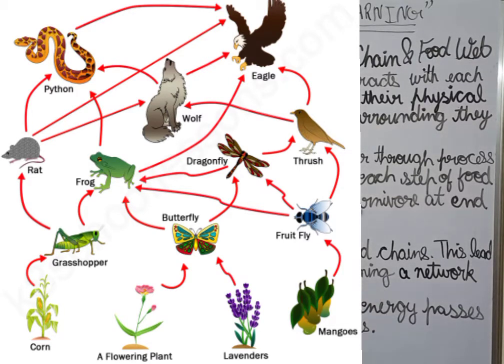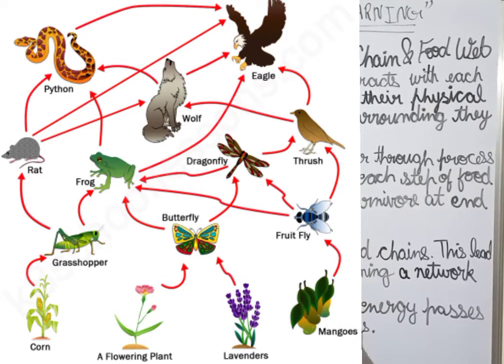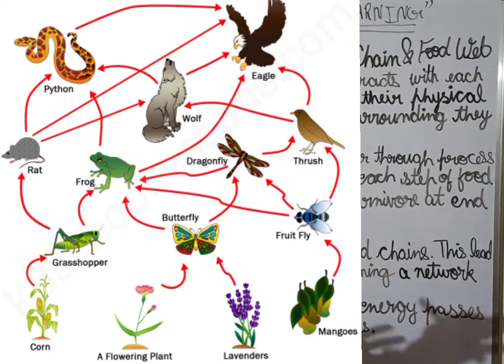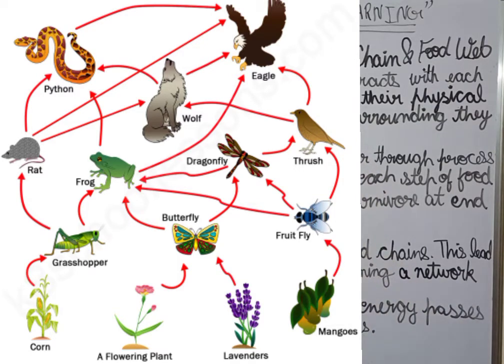Like how is it making the flow of the food chain? See, a snake is eating frogs, insects, small birds, small mammals. So it is not necessary that the snake will eat only the frog. And it is also not necessary that the snake will be eaten by hawk only. It can be eaten by the eagle also. So to make the flow of the food chain, the food web is there.